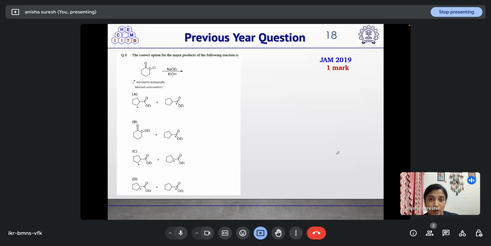Now coming to solving the previous year questions. This is a question from JAM 2019, which is a one marker question. The correct option for the major product of the following reaction is: we have a labeled carbon here which is adjacent to the Cl, and it is treated with NaOEt in ethanol. As we know, this is an alpha haloketone and it is treated with the base cum nucleophile NaOEt. So what is the rearrangement that can take place? Obviously, as we have seen in the previous slide, it is a Favorskii rearrangement.